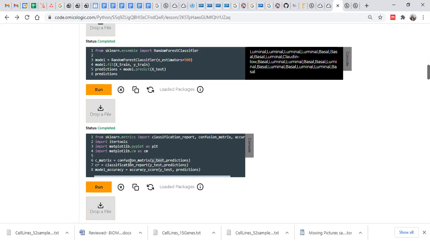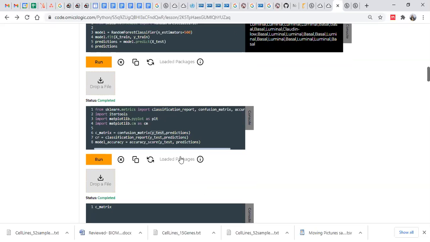With the confusion underscore matrix, you can generate a confusion matrix. Then classification report, that is CR. We can generate that with the classification underscore report function. And model underscore accuracy, with this function we can quantify the accuracy of our model on a test dataset.